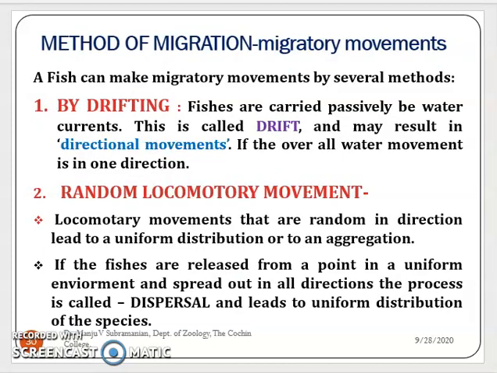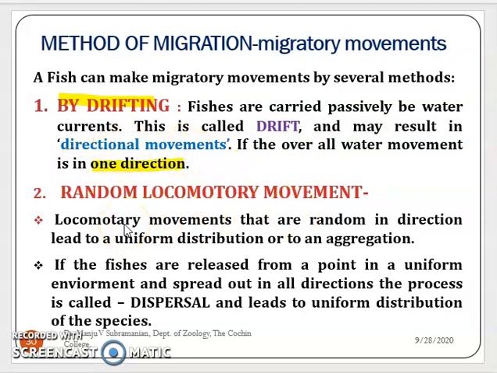Then let's see the different methods of migration, or the migratory movements. A fish can migrate by performing certain movements, either by drifting, that is, the fishes are carried passively by the water currents. This is called a drift and may result in directional movements. If all the water movement is in one direction, the fishes move according to the water currents. So that is simple drifting.